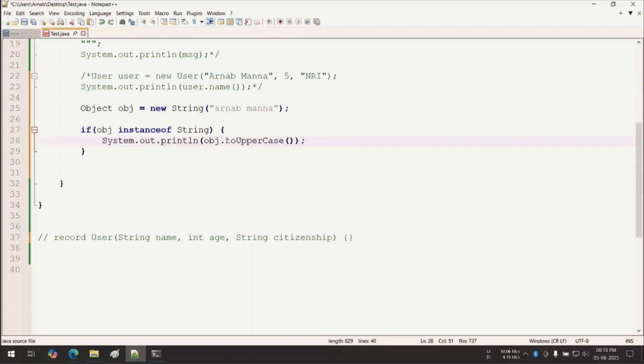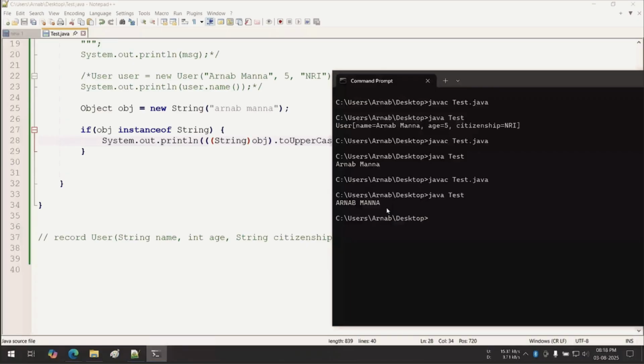Why? Because the type is Object, and in the Object class, the toUpperCase method is not there. So to access this, you have to typecast this Object into String, and then call like this. So it is very complex. Before Java 16, it is very complex. Now see, javac, no error, and Java, now it is perfectly working.